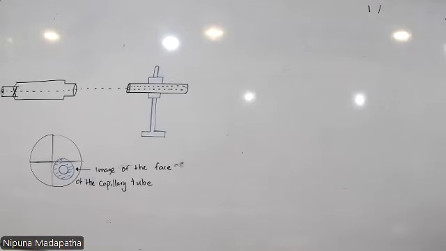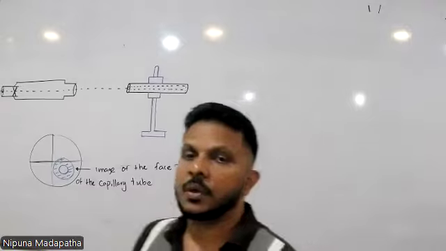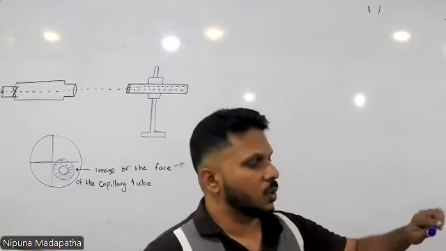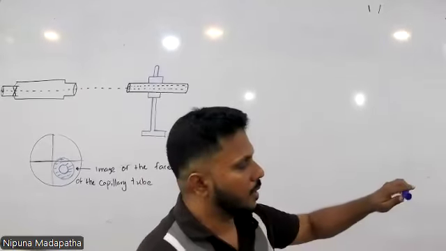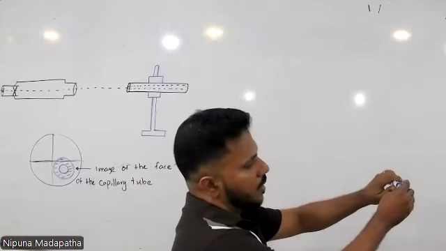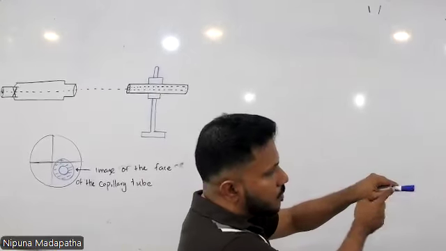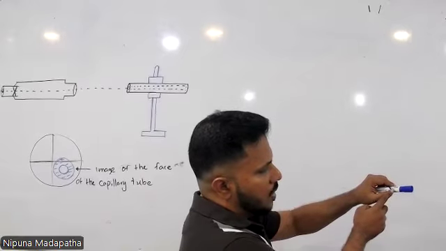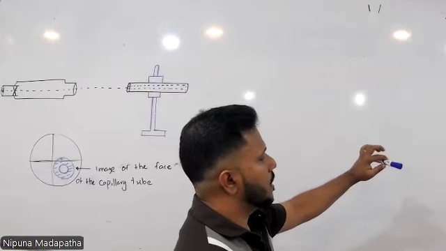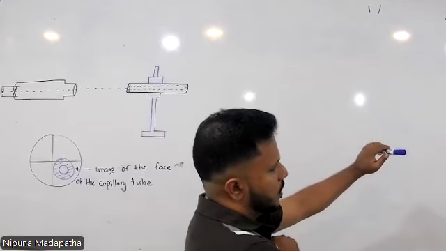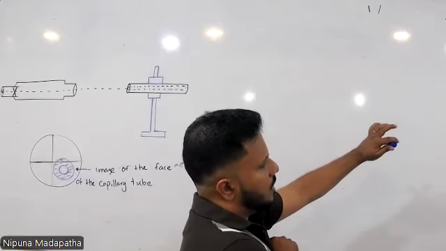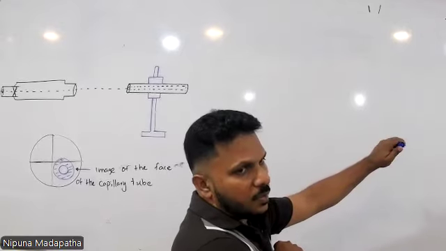The next is, when you measure the external and internal diameter of the rubber tube, make sure the rubber tube is hung at a distance of 2 or 3 centimeters from the face of the stand.